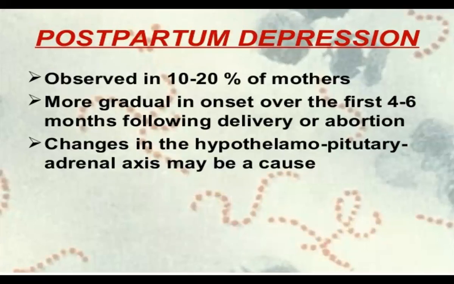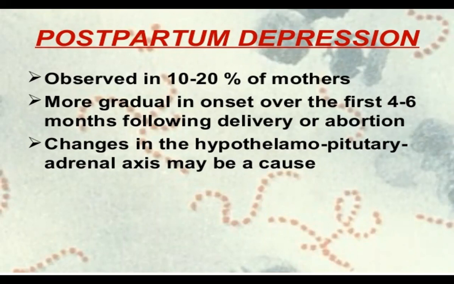Then sometimes there is postpartum depression, which is observed in 10 to 20% of the mothers, and more gradual in onset over the first 4 to 6 months following the delivery or abortion also. It is not only after delivery, after abortion also there is. It is a gradual onset.